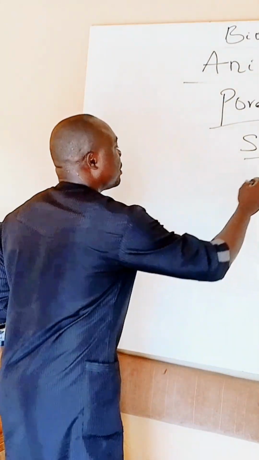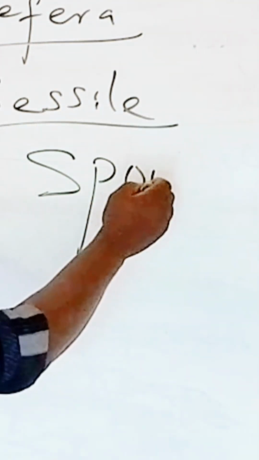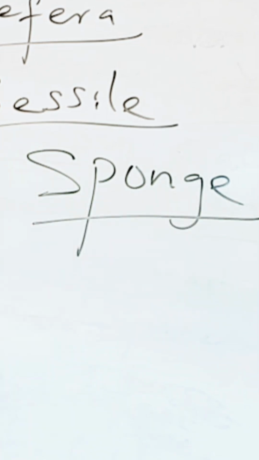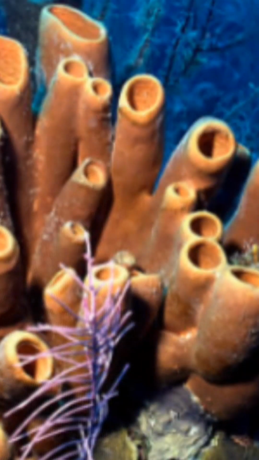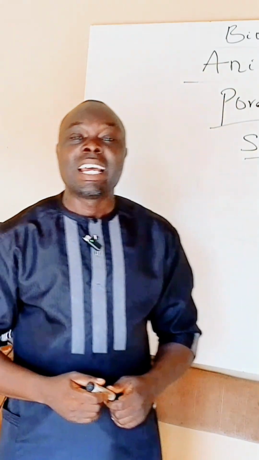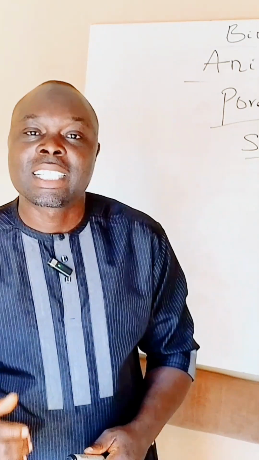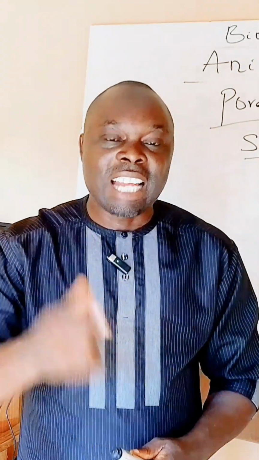An example here is the sponge. Sponge is an example of porifera. This sponge can be classified as a diploblastic animal. In our previous class, I told you that diploblastic animals are those animals that have two body layers.